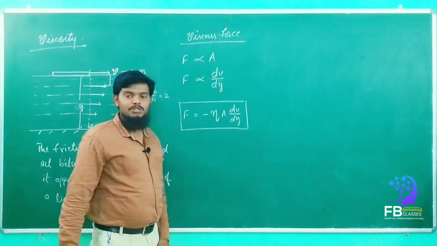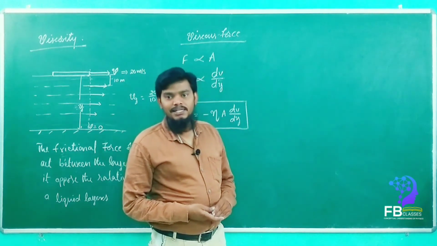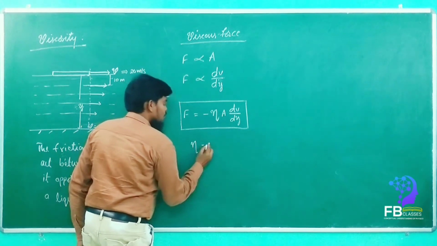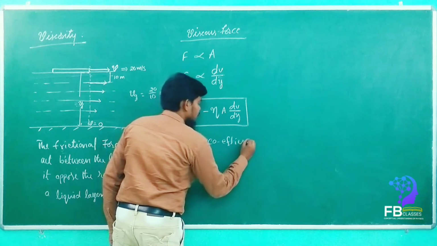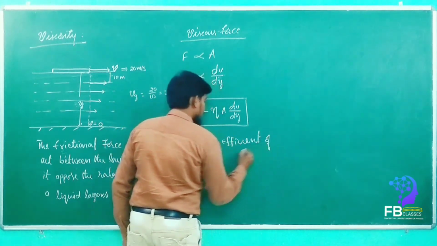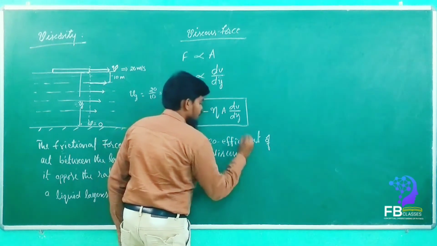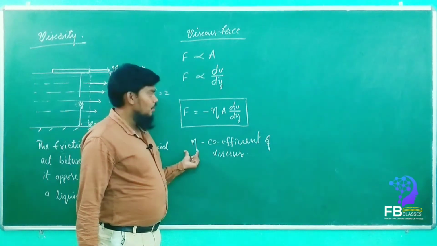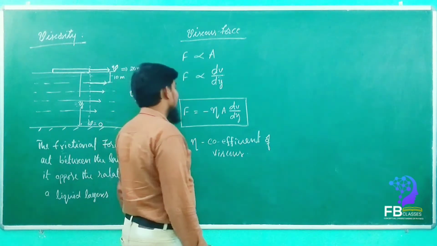So this is the viscous force. Viscous force F is equal to how much, my dears? Minus eta A dv by dy. So here eta is equal to what, my dears? We can call it the coefficient of viscosity. Got it? What is the SI unit for the coefficient of viscosity? We can find it out here.